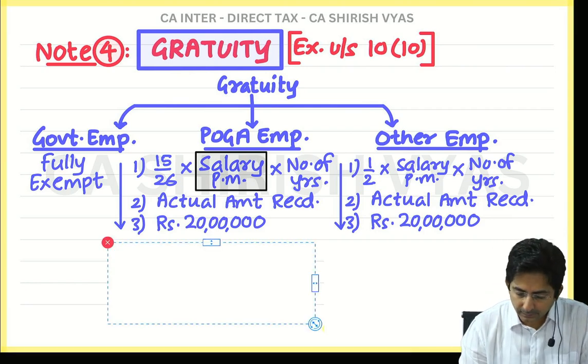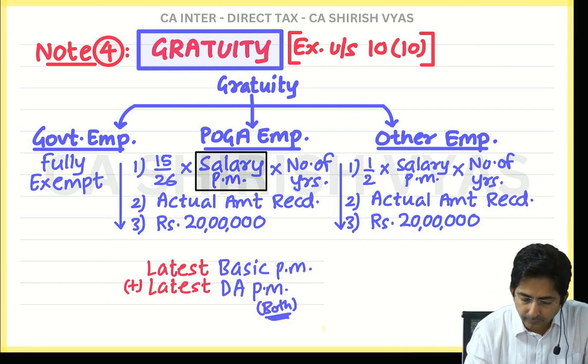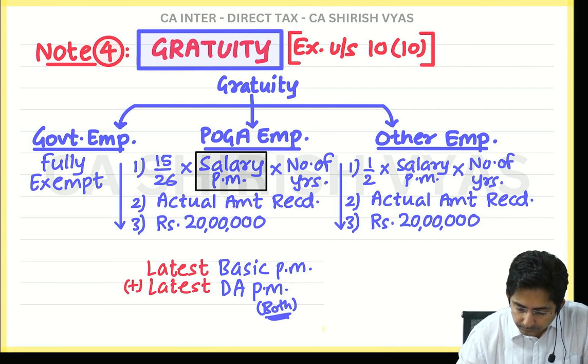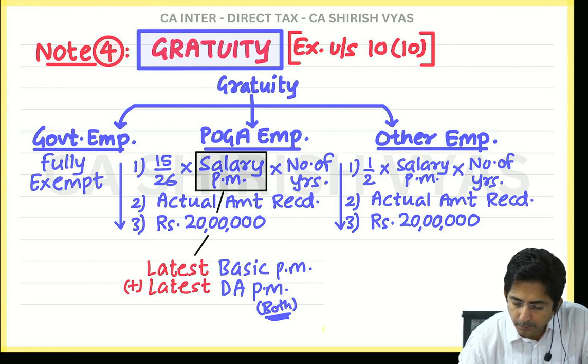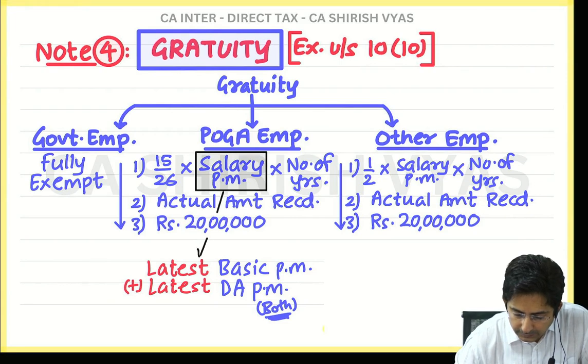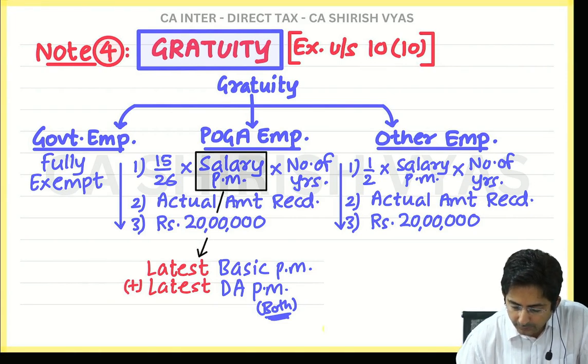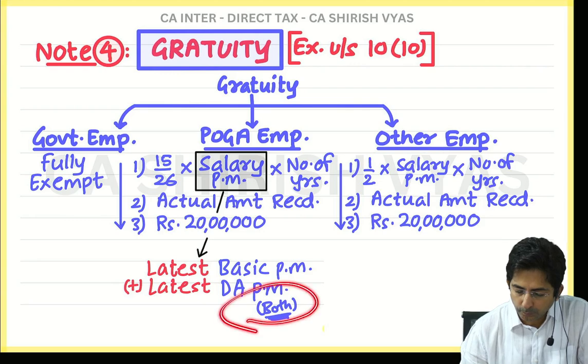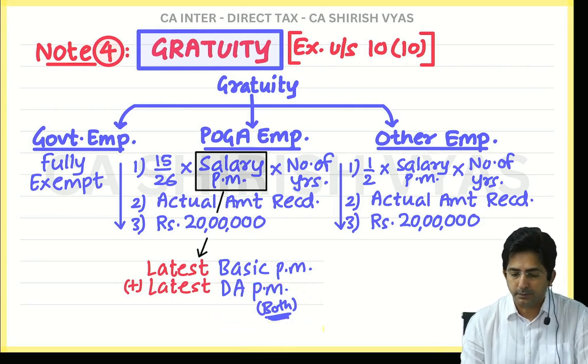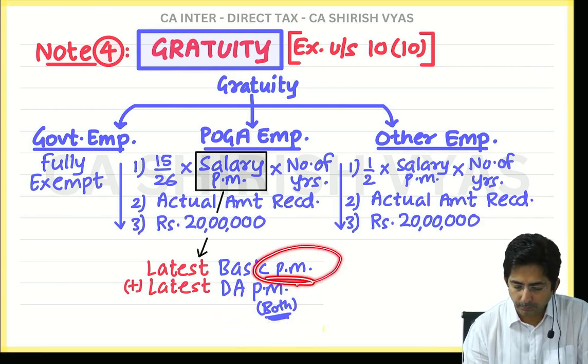So see here, what I have written, read. Latest basic per month. You will have to take the latest basic salary per month and latest dearness allowance per month. In brackets what I have written? Both, means whether in terms or not in terms. And notice here it is per month.